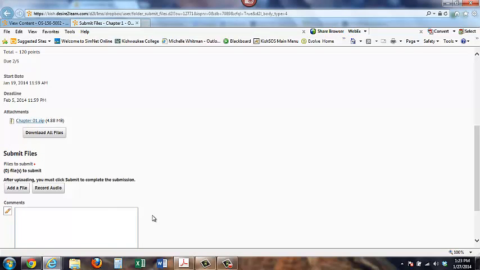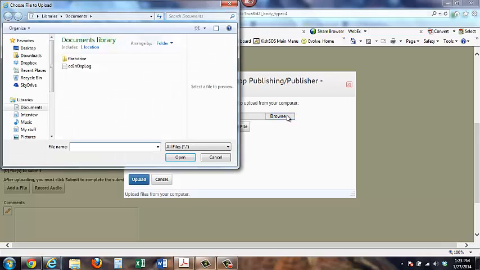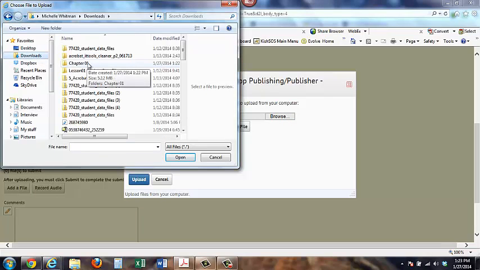Once you get finished and get all your work done, you need to upload a file. So you're going to click Add a File, and then over here you'll click Browse. Let's say you wanted to upload your file back. Now you can't upload a folder, it won't let you.